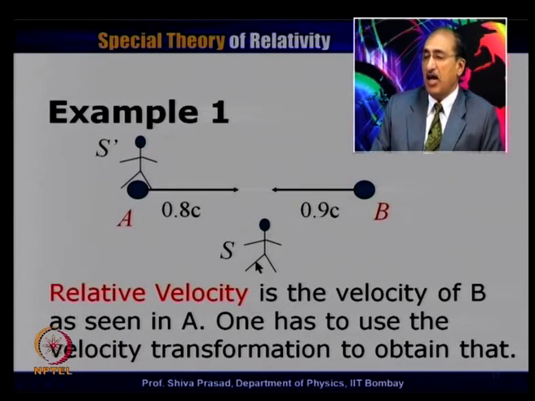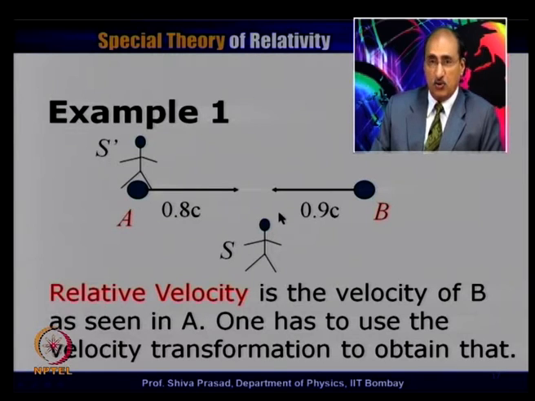Both these speeds are being measured by an observer in S. So, once I make a statement that this particle is moving with a speed of 0.8 c and this particle is moving to the left with a speed of 0.9 c, it essentially means that we are talking about all those things with respect to some other observer, which is this observer S.